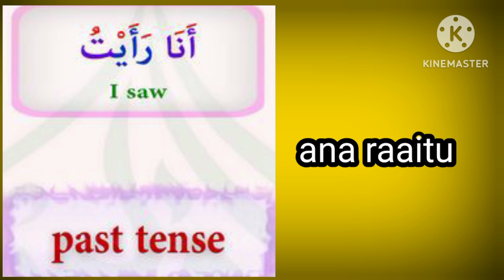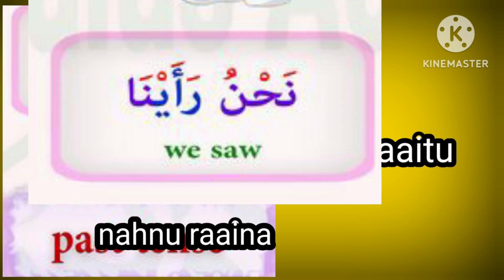Ana raitu. You can say raitu. Raitu means I saw. Ana is hidden in raitu. In past tense, tu is symbol of ana.